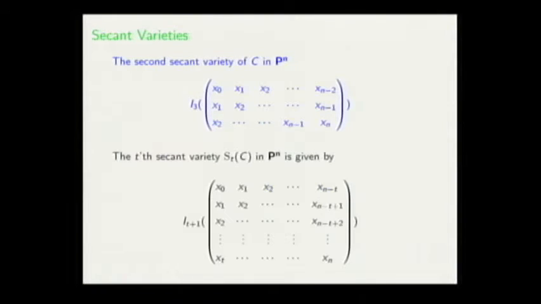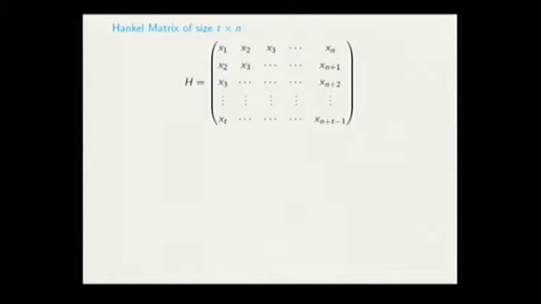In general, when we are working with the t-secant variety of this curve in projective space, we have this structured matrix. As you can see, this is an anti-diagonal matrix and fully symmetric. All t plus 1 minors of this matrix give the t-secant variety of this curve. In general, we call this kind of matrix a Hankel matrix. This is the Hankel matrix of size t by n. And the coordinate ring defined by the determinantal ideal is called the Hankel ring for us.